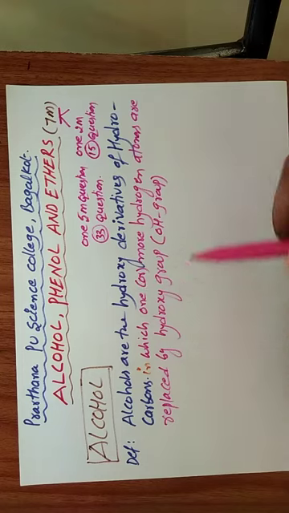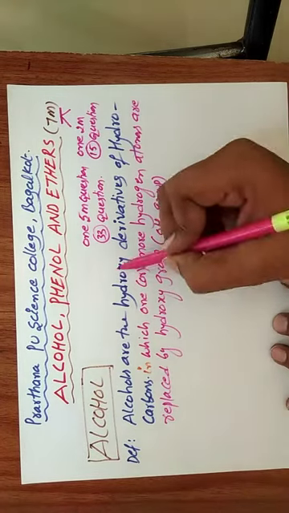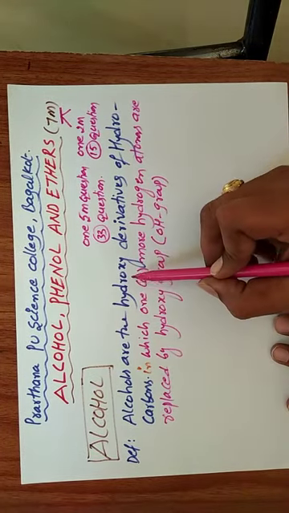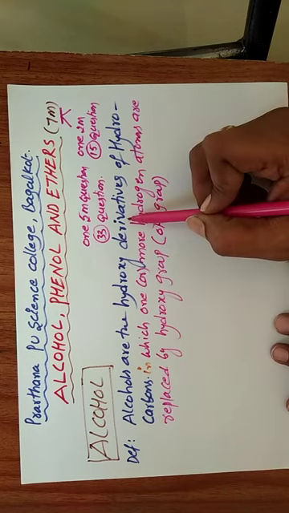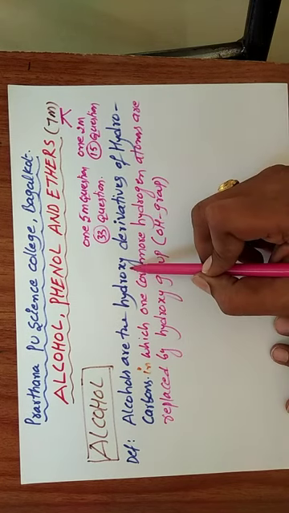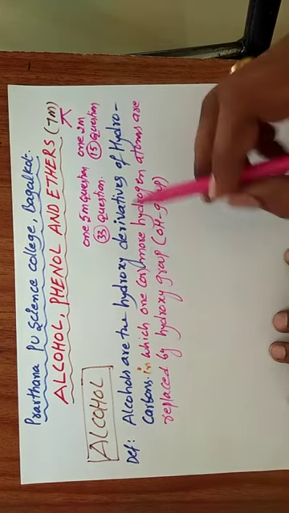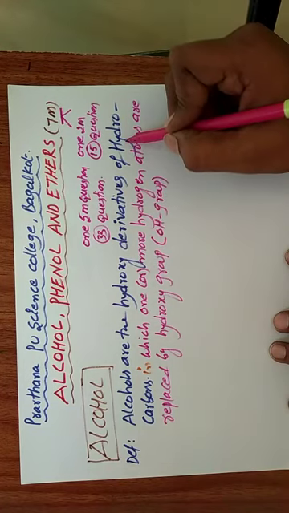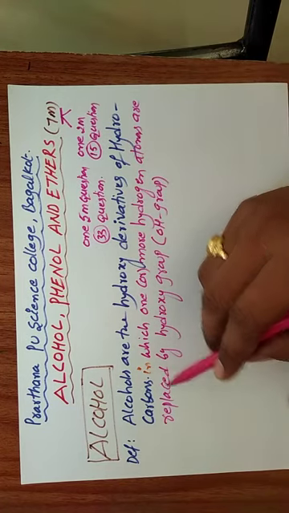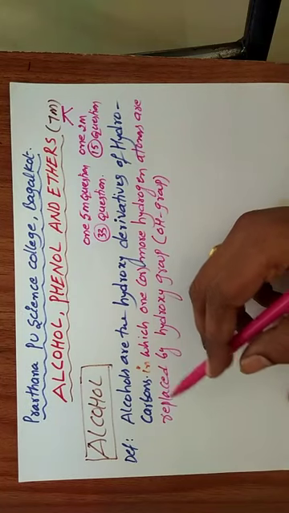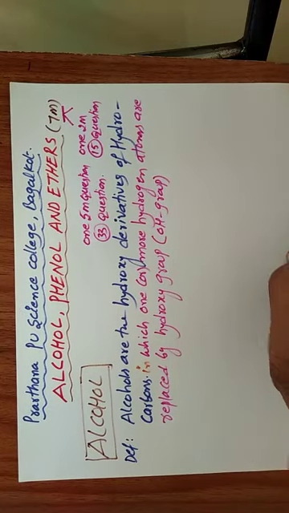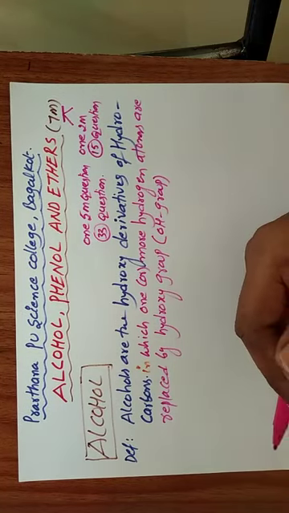Alcohols are the hydroxy derivatives. Hydroxy means OH group. Derivative means product. An OH group containing compound formed as a product of hydrocarbons. What is the meaning of hydrocarbon? Generally we take alkanes as hydrocarbons.